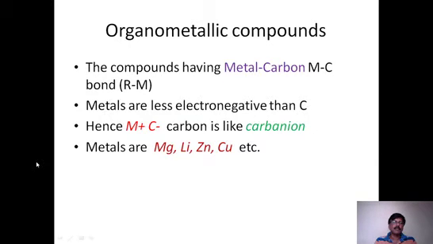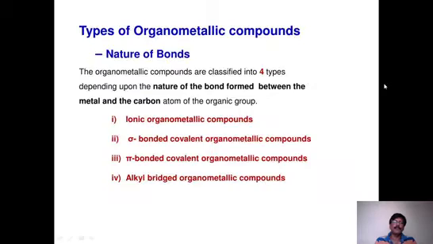The best metals for organometallic compounds are magnesium, the famous one that gives the Grignard reagent, and after that lithium, zinc, copper, cadmium, aluminium. There are so many metals, and very important reagents are prepared using these metals in combination with organic molecules. They are very much used in the synthesis of different compounds in organic chemistry.